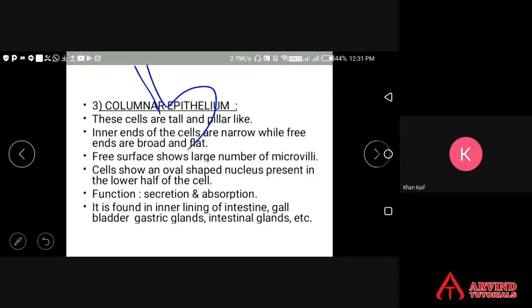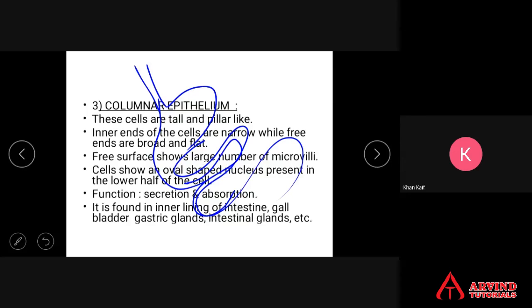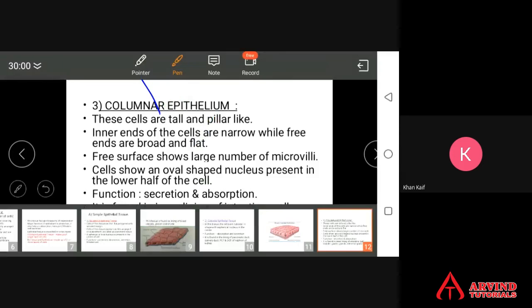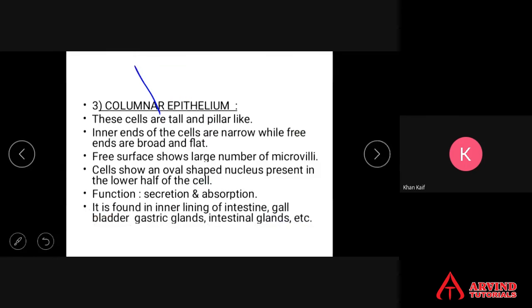And this part is called the small intestine. The lining of the small intestine is made up of columnar epithelium, found as the inner lining of the intestine. Gallbladder. Gallbladder is a sac-like structure which is present between the lobes of the liver, and it stores the bile juice.